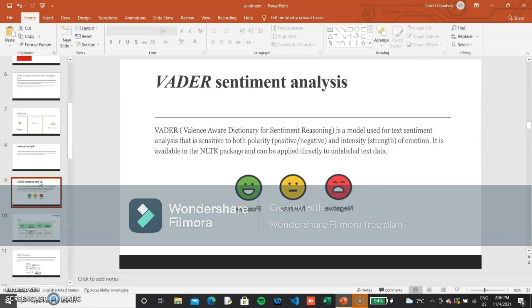VADER stands for Valence Aware Dictionary for Sentiment Reasoning. It is a model used for text sentiment analysis for both polarity and the strength of emotion. So it can be applied directly to unlabeled text data.